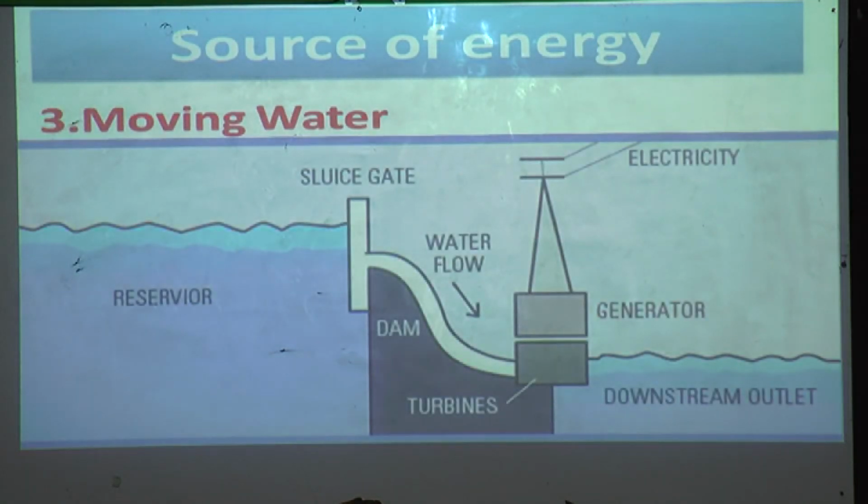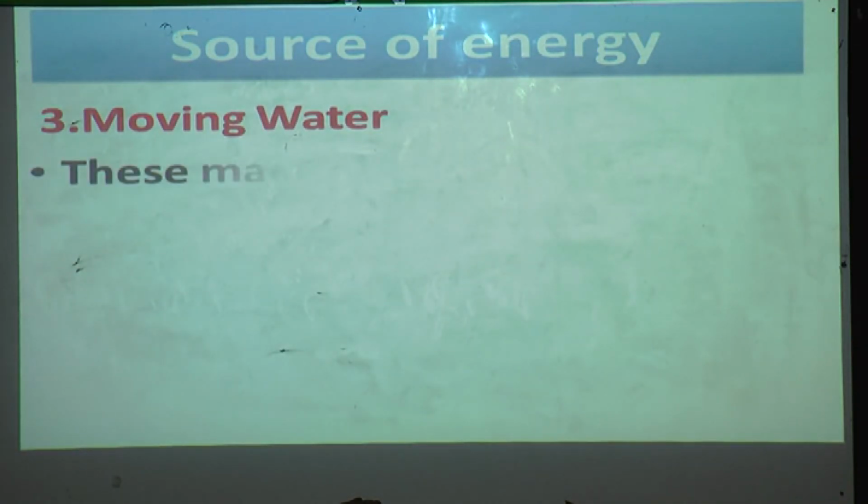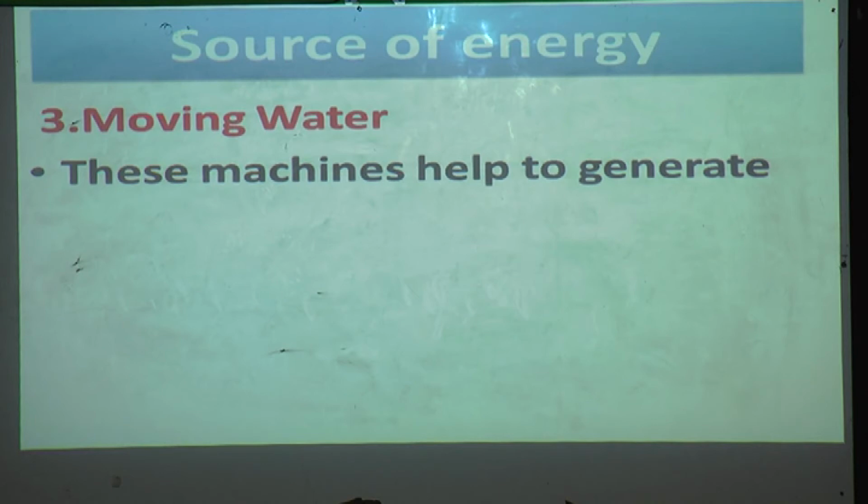Yes, see this picture. With the help of flowing water, the turbines will turn on and produce or generate electricity. This machine helps to generate electricity. Yes, just now you have seen in the picture there are some machines which help to generate electricity.